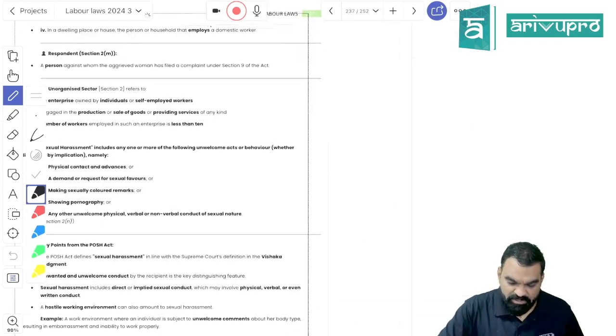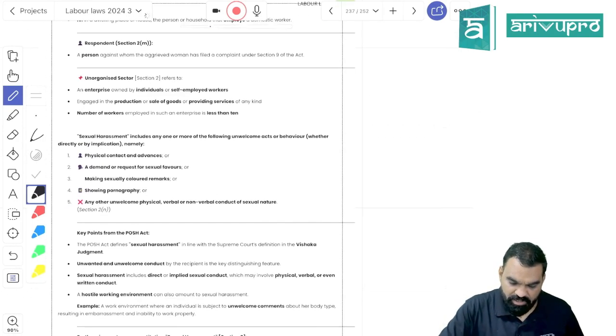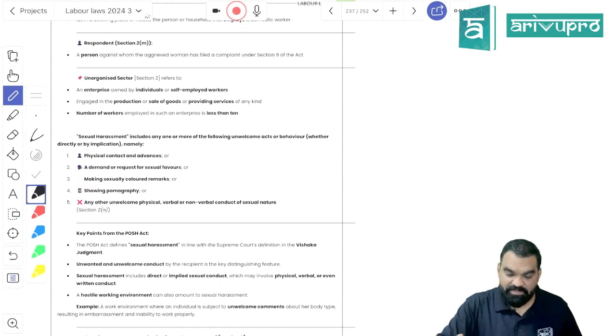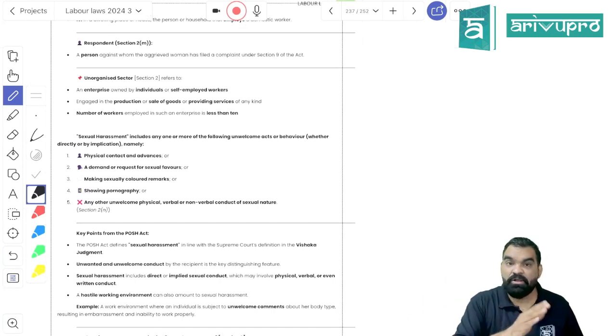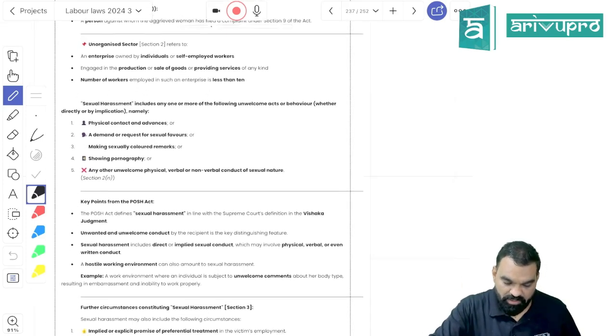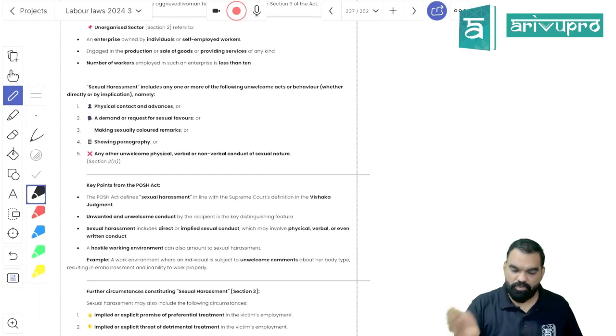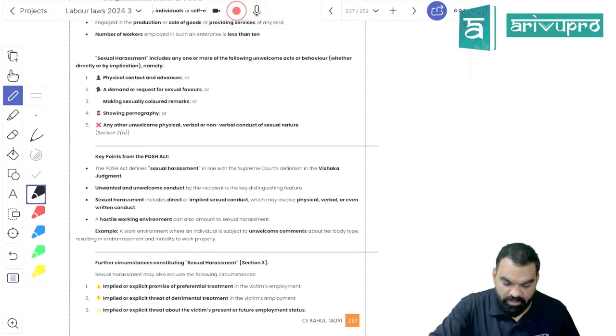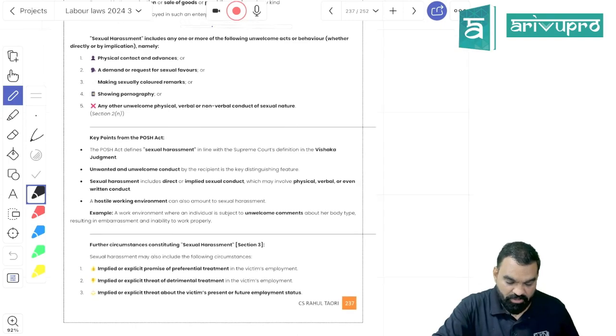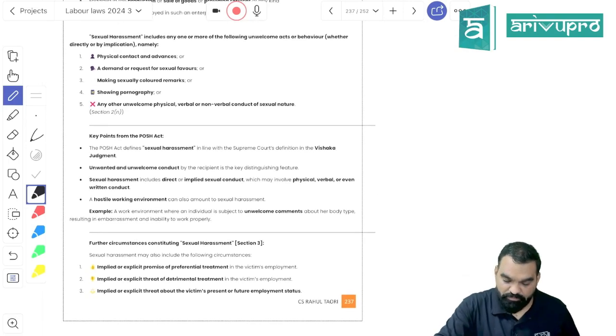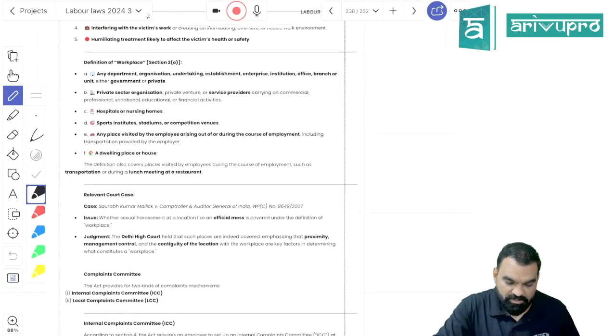Nature of employment doesn't matter. Sexual harassment is sexual harassment. If the number of employees is less than 10, you will be classified as an unorganized sector. If the number of workers is 10 or more, you will be classified as an organized sector, right? And sexual harassment, I told you, can be physical, verbal, non-verbal, any kind of unwelcome behavior in sexual terms, and will be treated as what? Sexual harassment, right?